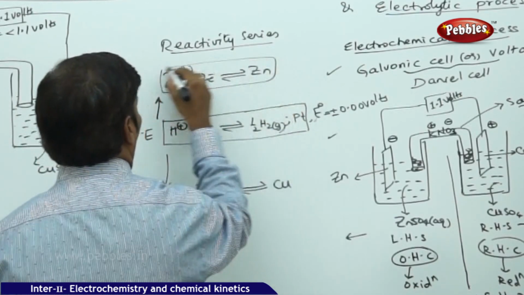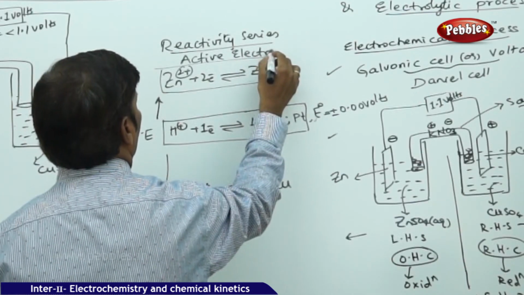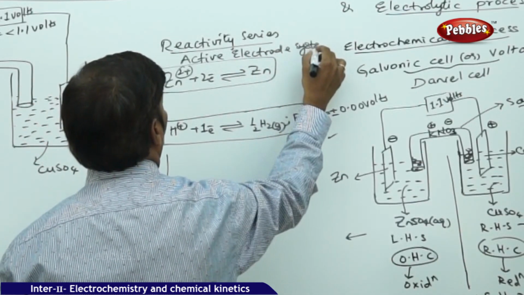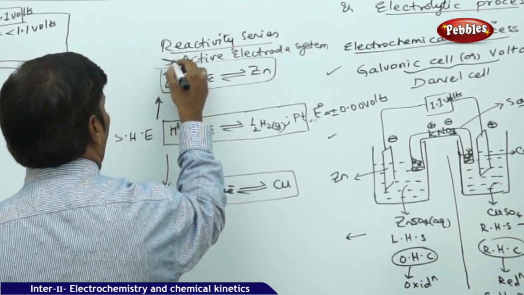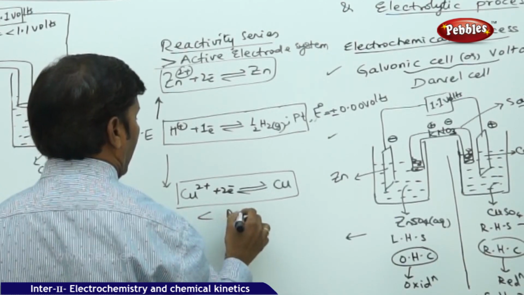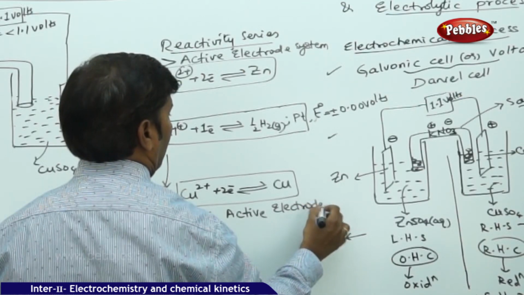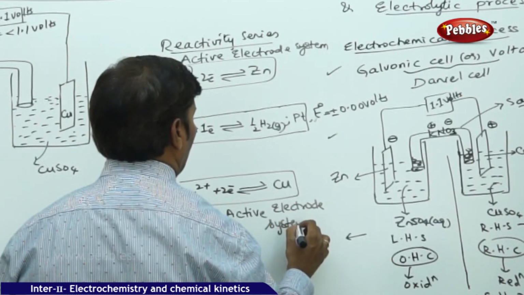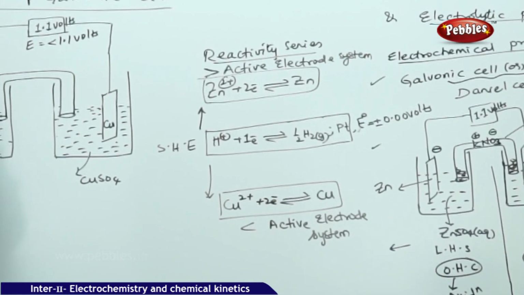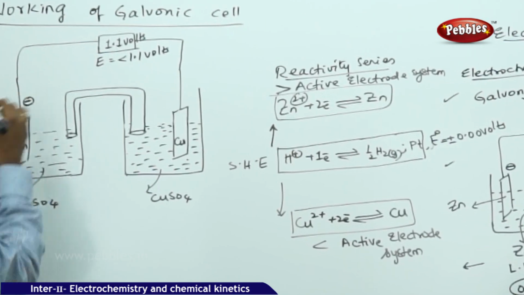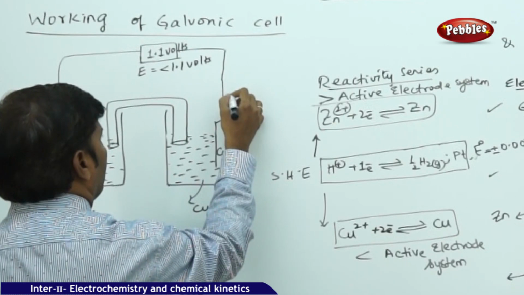This is the more active, greater active, electrode system, and this is the less active electrode system. So we are just giving the designation of the electrode: the convention for the zinc electrode is negative, and the convention for the copper electrode is positive.